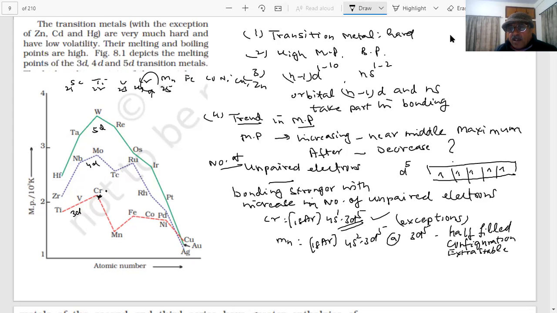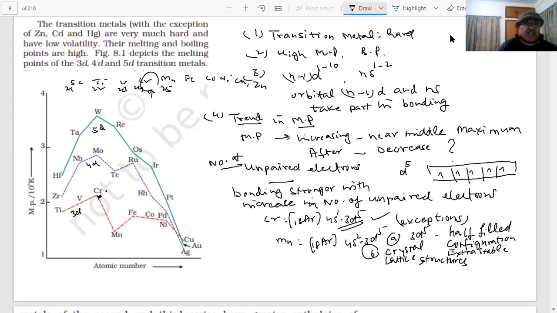Second could be that the melting points are also related to the crystal lattice structure, students. So wherever there are exceptions, there could be other reasons also. We should know what possibilities are there.